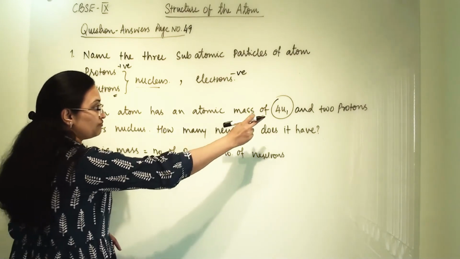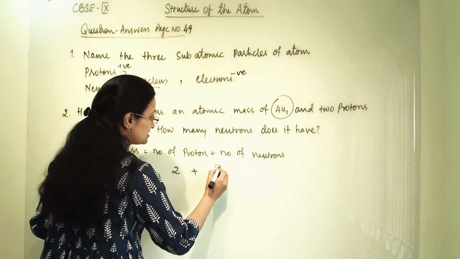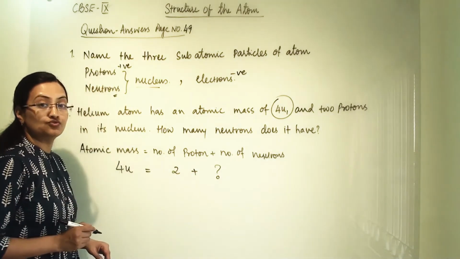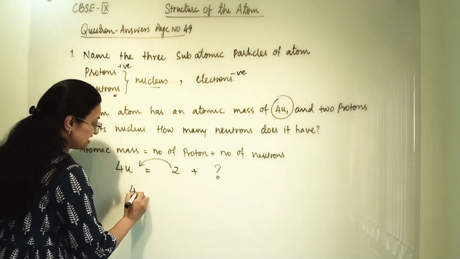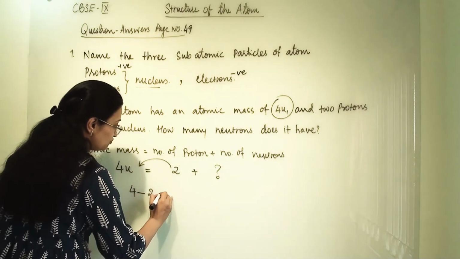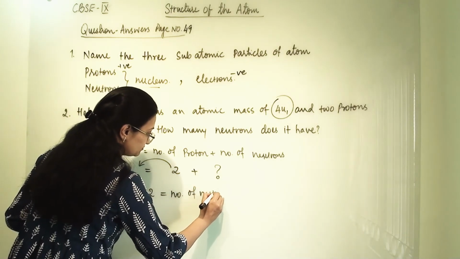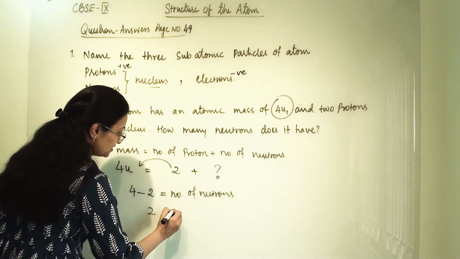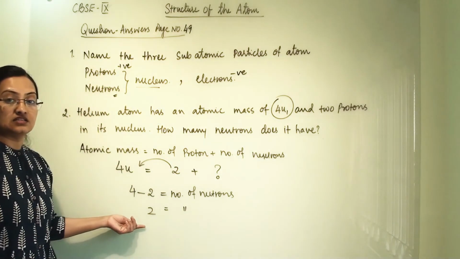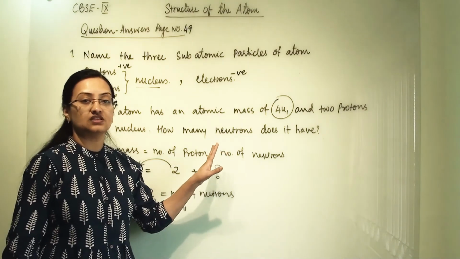We know the number of protons, 2 protons. And we have to find the number of neutrons. So 4, changing the side, becomes 4 minus 2, and we get the number of neutrons. So number of neutrons equals 2. This is our answer. So how many neutrons are present in helium? 2 neutrons are present in helium.